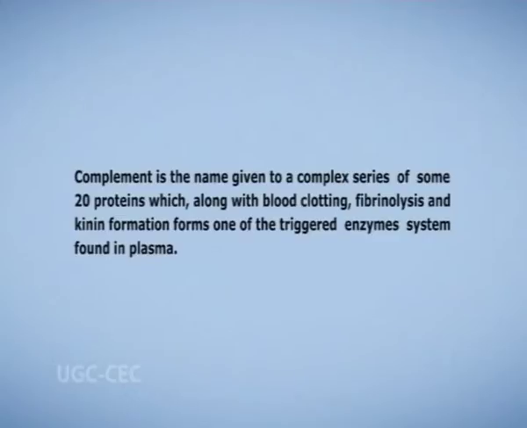The different structural areas of the immunoglobulin molecules are involved in complement fixation by two of them. Complement is the name given to a complex series of some 20 proteins, which, along with blood clotting, fibrinolysis, and kinin formation, forms one of the triggered enzyme systems found in plasma. The final step of the three pathways is the formation of the membrane attack complex (MAC) in all the pathways.